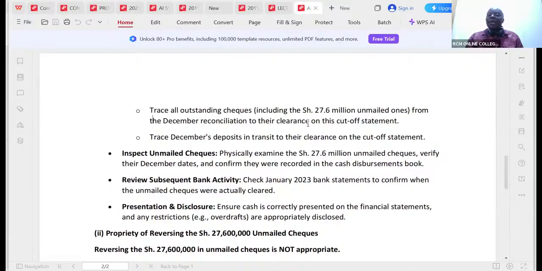Because in this case, many people, please listen to me in terms of cutoff. What we always experience, especially regarding sales, is that somebody calls the organization, say on the 31st December 2022. We're talking about 2022 here. They email or call to say, "We want you to sell to us this number of units." Now, because the directors want to cheat and say that their 2022 year was so good in terms of sales, they would want to book this verbally ordered sale into 2022. And yet they know very well that these goods will be delivered in 2023.